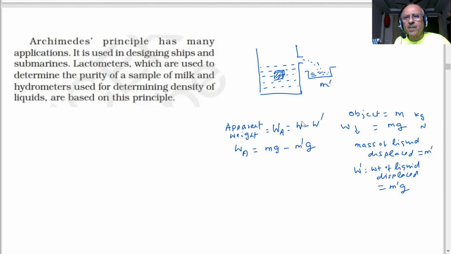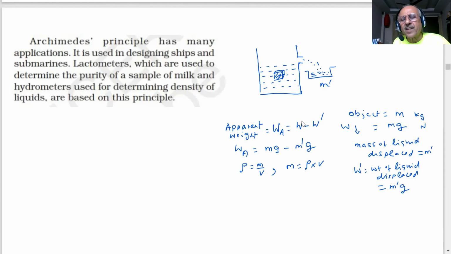Now the question is, an important point is coming. Mass and density are related by a formula. What is the formula? Density is known as equal to mass per unit volume, student. And mass is equal to density into volume. Is it right? Yes, sir. So m is the mass, rho is the density, v is the volume.